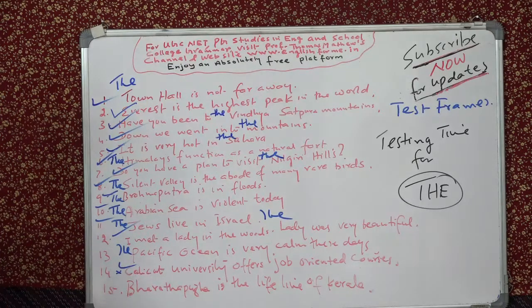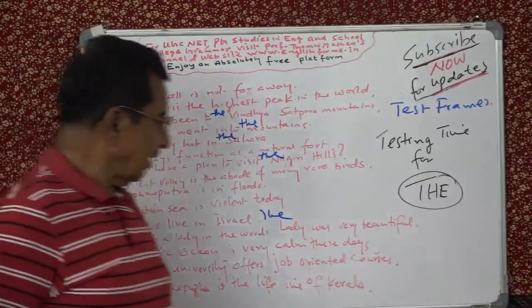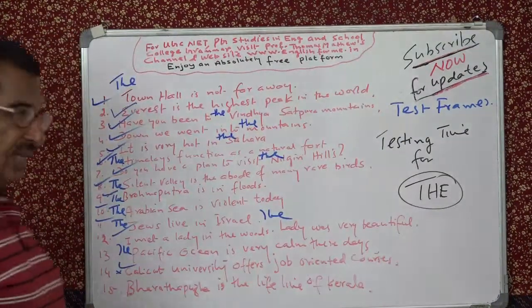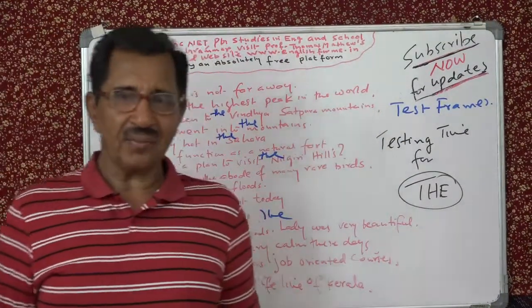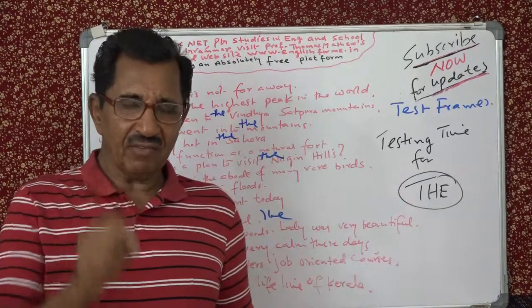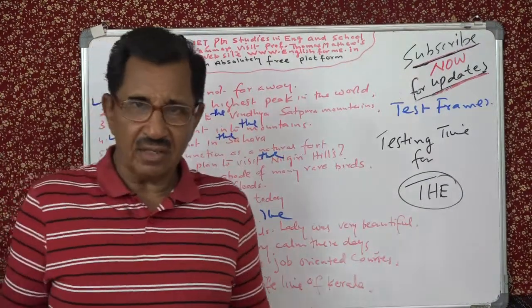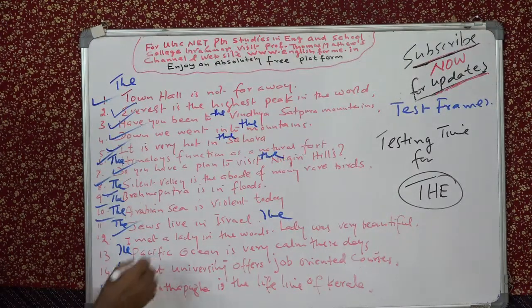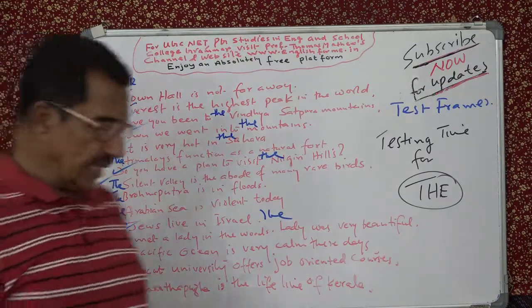And then next, there is no need of "the" here, therefore you can say: Okay, Brahmaputra is the lifeline of Kerala. Not Brahmaputra, but Bharatapura, sorry. Bharatapura is the lifeline of Kerala. It's a river, and therefore you have to use "the." Look at this. Very good. So all the 15 sentences we have together corrected.